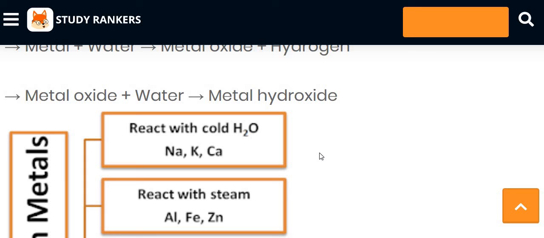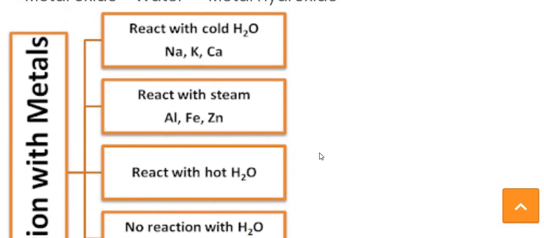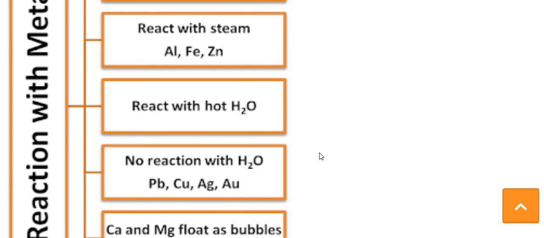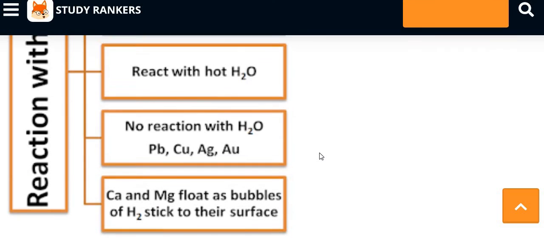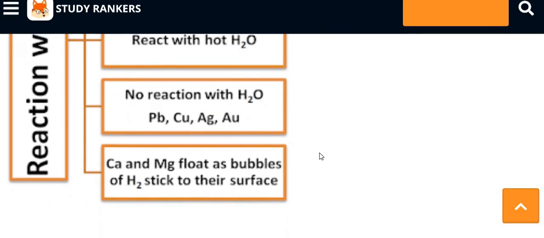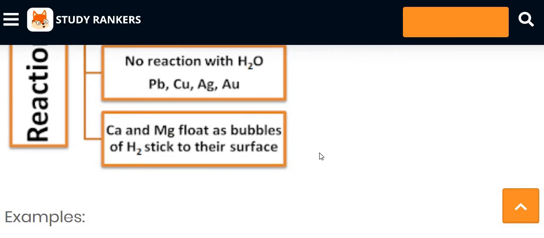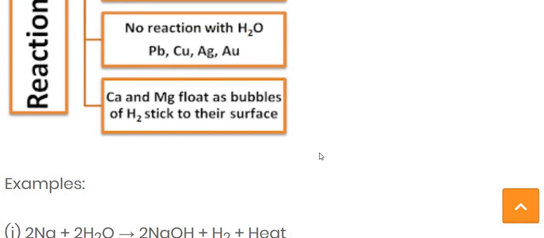If asked which metals can react with the steam of the water, then the answer is aluminium, iron and zinc. If asked which metals do not react with the water, that is Pb, Cu, Hg and Au. These four metals cannot react with the water.